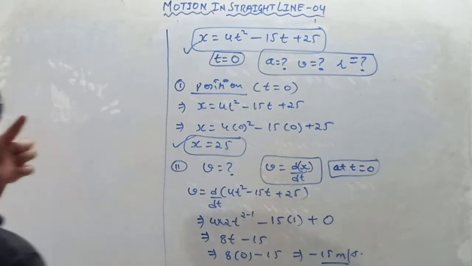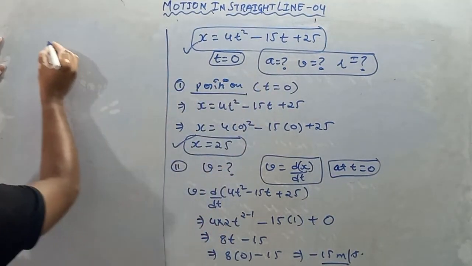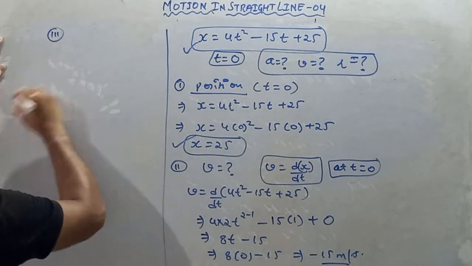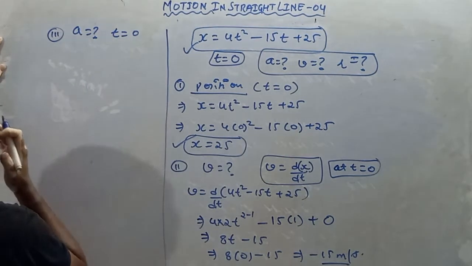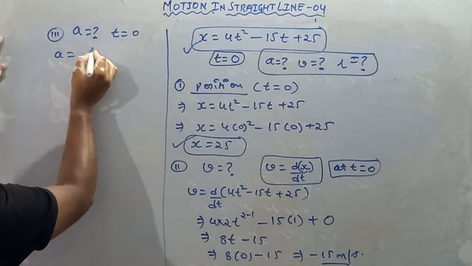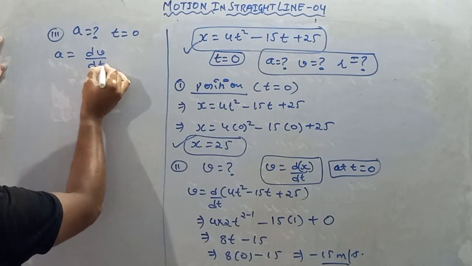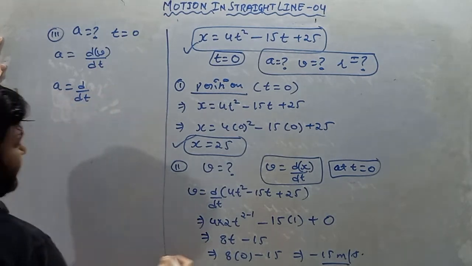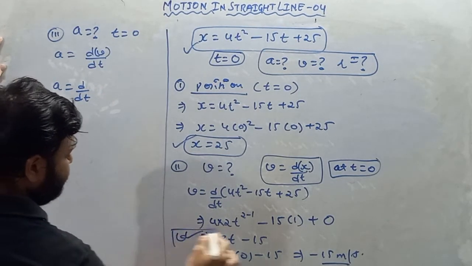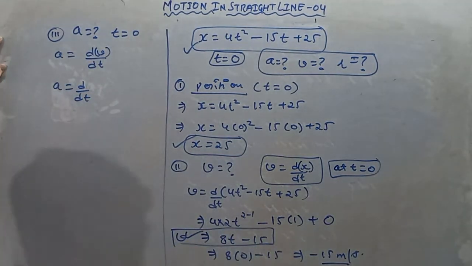Now moving forward, next is your third part. You have to find the acceleration of the particle at t equals 0. We know that acceleration is the change in velocity with respect to time. So d over dt of the equation of velocity, which is 8t minus 15.